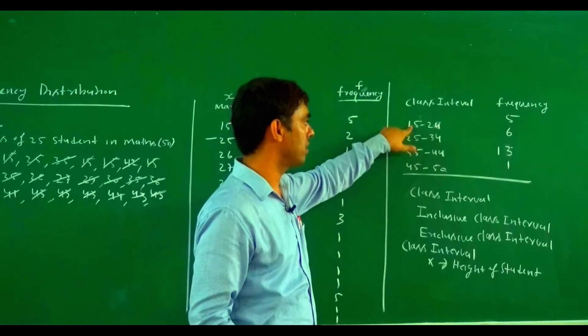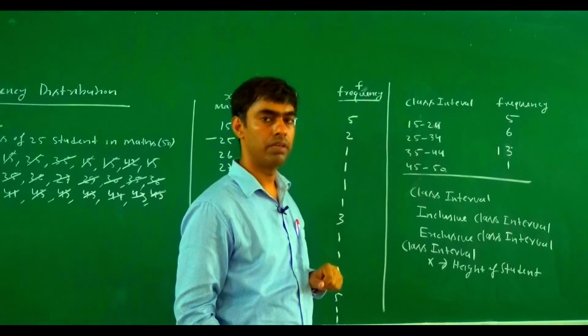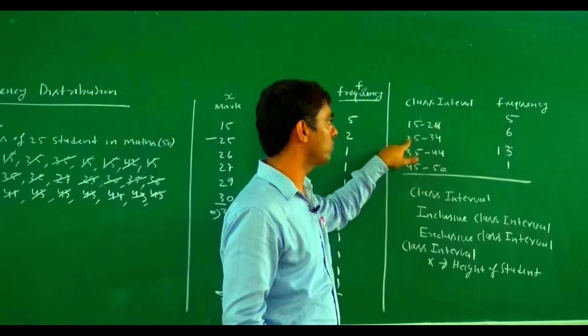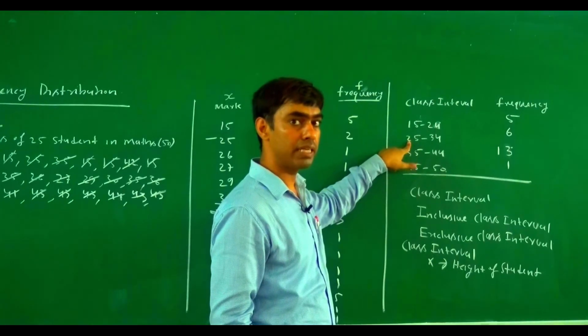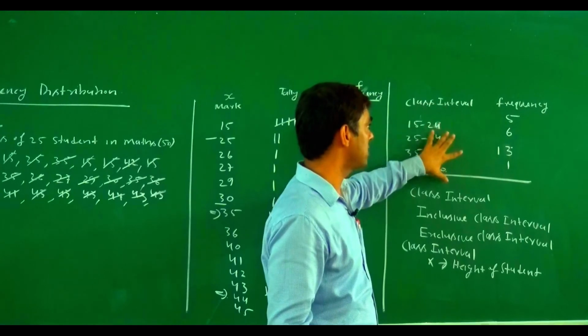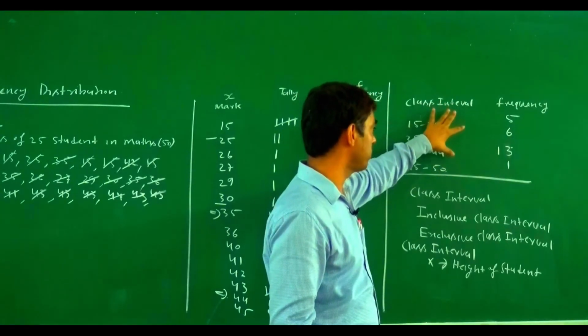If we consider 15 to 24, then 25 to 35. If the height of a student is between 24 and 25, then we cannot consider it in this format.